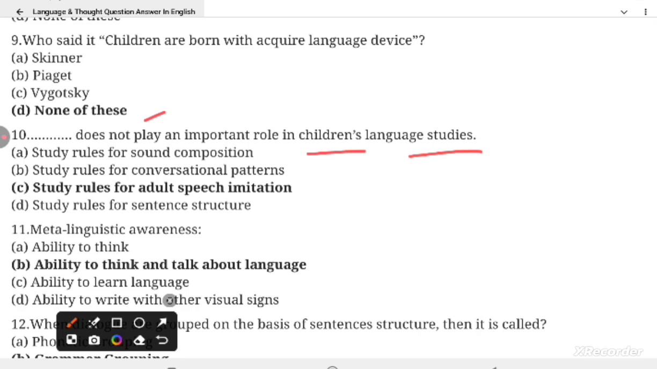Question 11. Metalinguistic awareness. Options are ability to think and talk about language, ability to learn language, ability to write with other visual sign. And the correct option is ability to think and talk about language is a metalinguistic awareness.